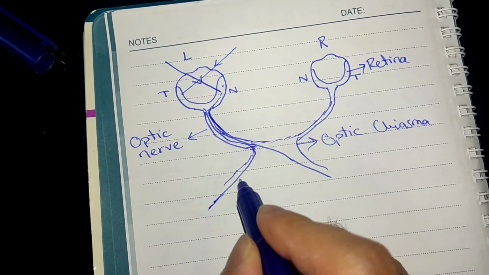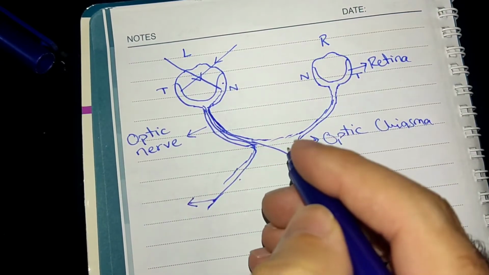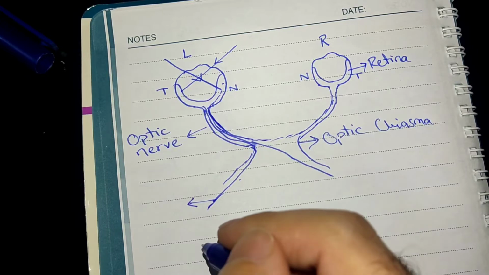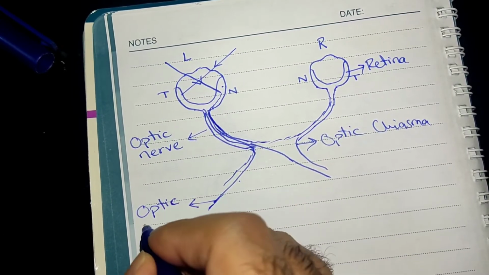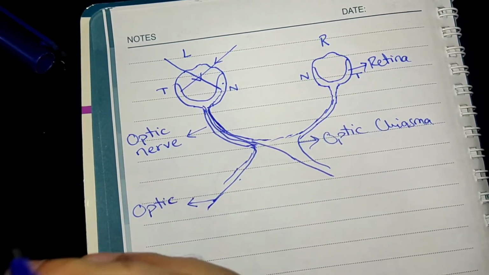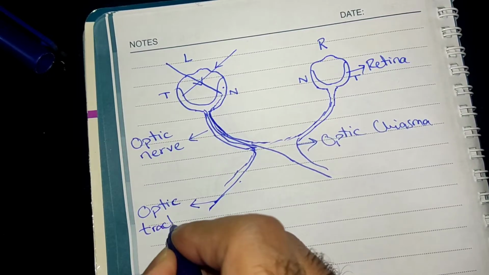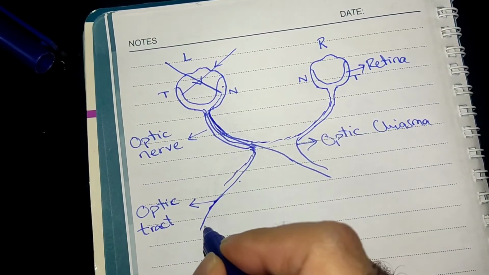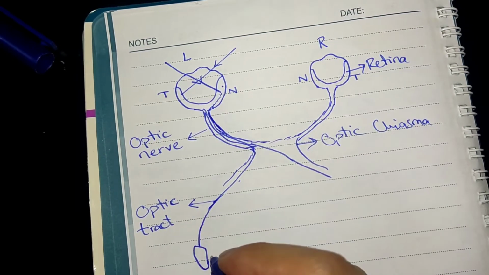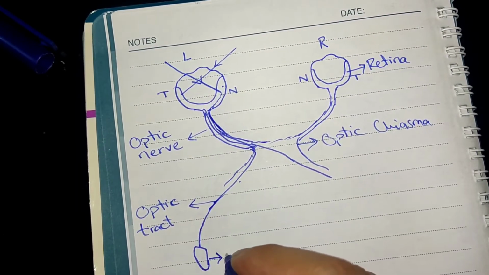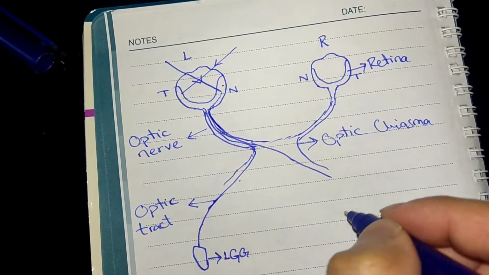Now this is known as the optic tract. After emerging from the optic chiasm, it is known as the optic tract. It's the same nerve, it's just different names. So when the MCQ comes, make sure what you're reading and what you're talking about. Now this optic tract goes and terminates in the lateral geniculate body. It happens on the other side as well.